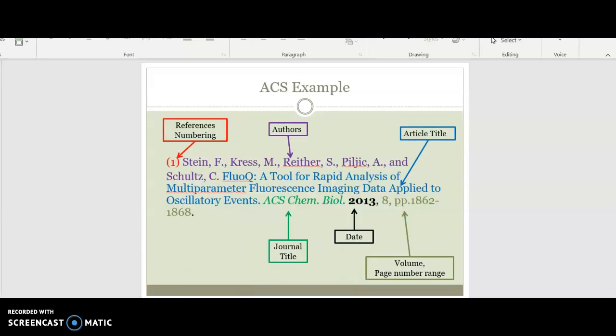Here's an ACS example. So they abbreviate the journal titles, and sometimes they do not use the numbered list, so be careful of this. Like reference numbering, they use 1, and then you have to do the authors after the 1, and then the article title, and then journal title, date, volume, page number range. So you can see there's a lot of differences.